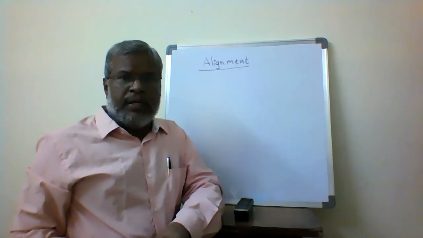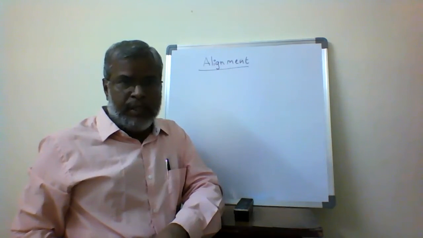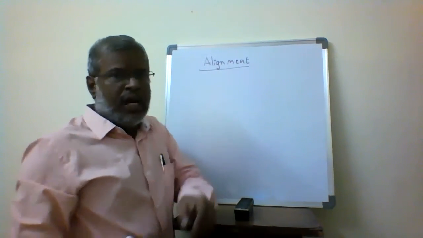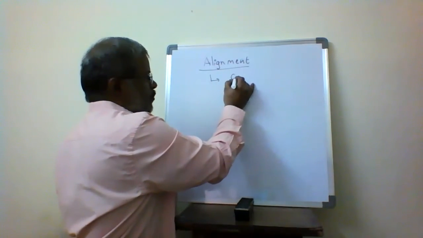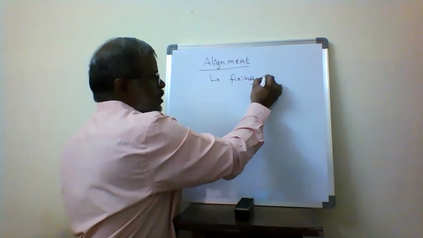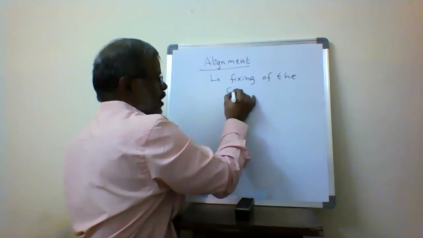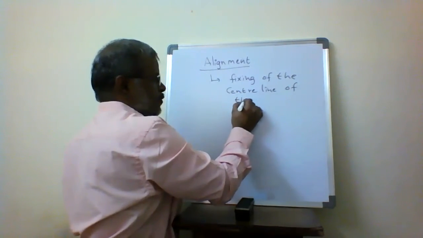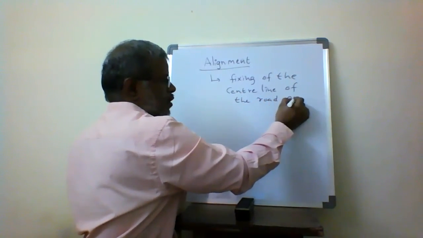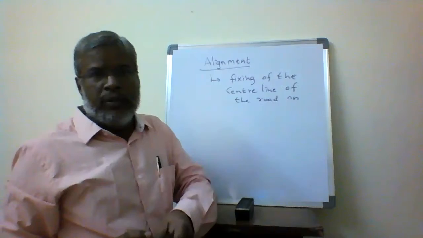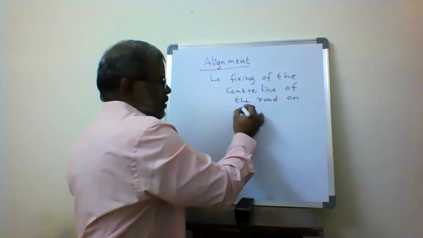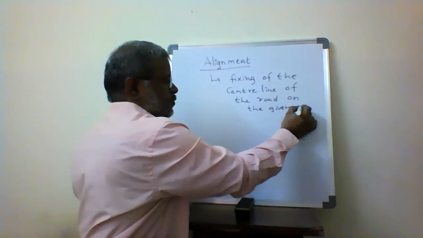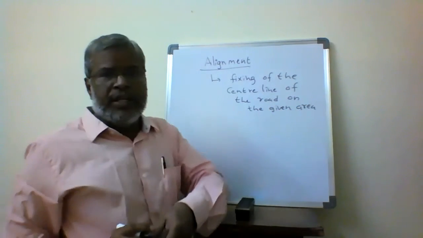So what is meant by alignment, what are the factors controlling alignment, and what are the ideal requirements for the alignment? Alignment is called the fixing of the center line of the road on the given area. That is what we call alignment.